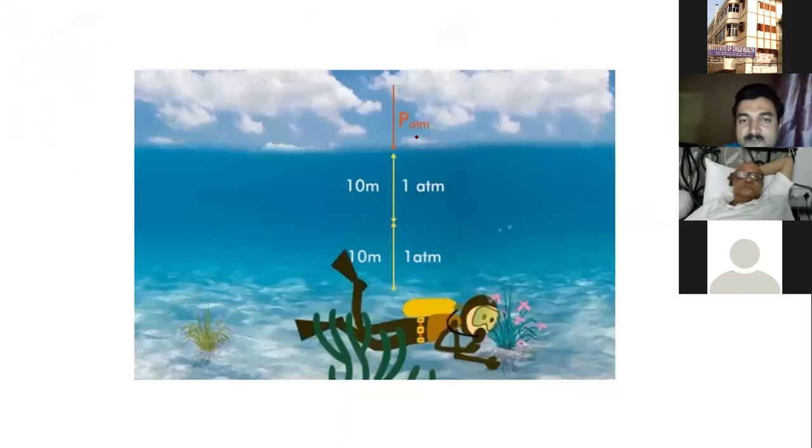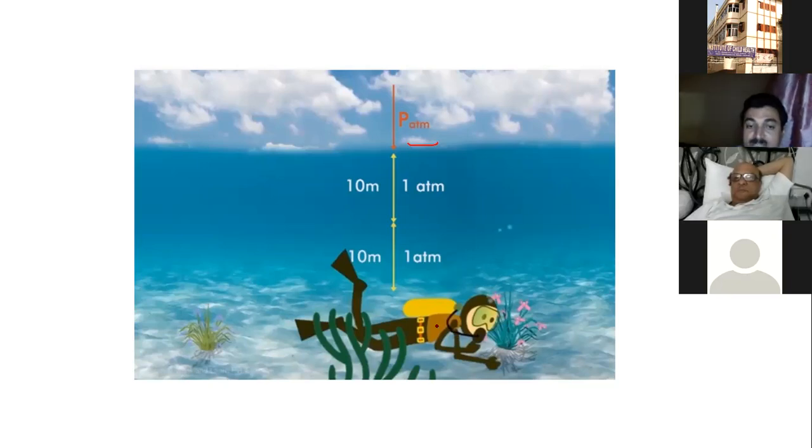If a diver goes down to 2 atmospheric pressure, then the lung volume collapses. If the diver has no modern apparatus of continuous pressure, then the lung collapses. There may be hemorrhage.